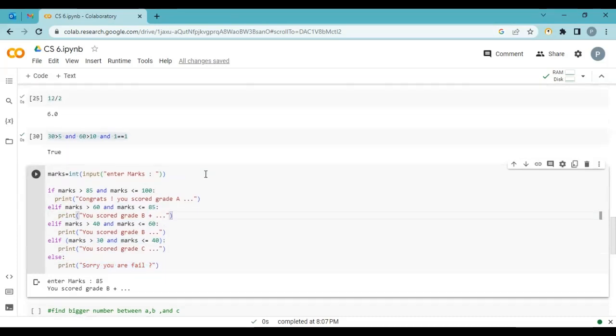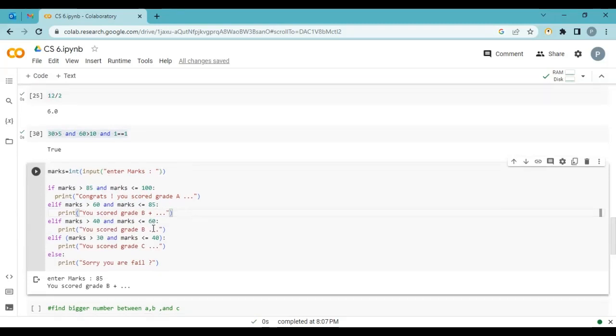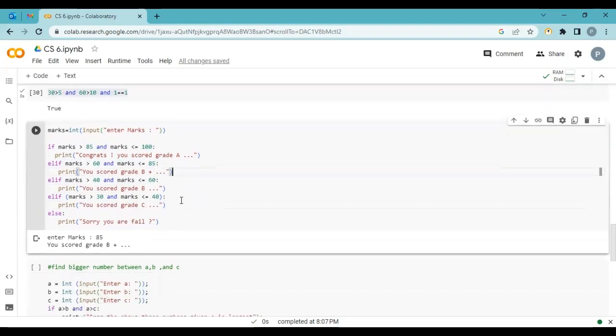It's a very basic grade program. It checks the marks: ask the user to enter your marks, and check whether the grade is A, B plus, B, C, or either you are fail. The condition is that if your marks are between 85 to 100, then grade A.